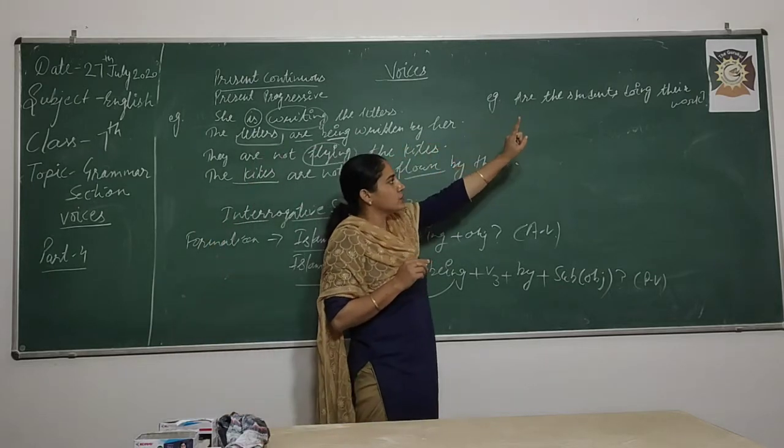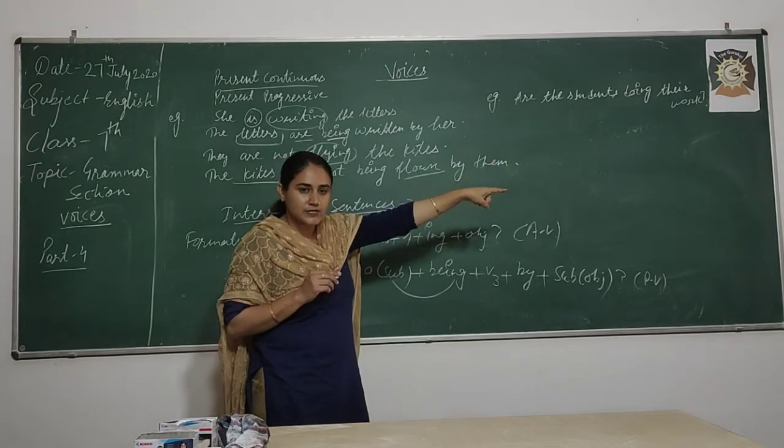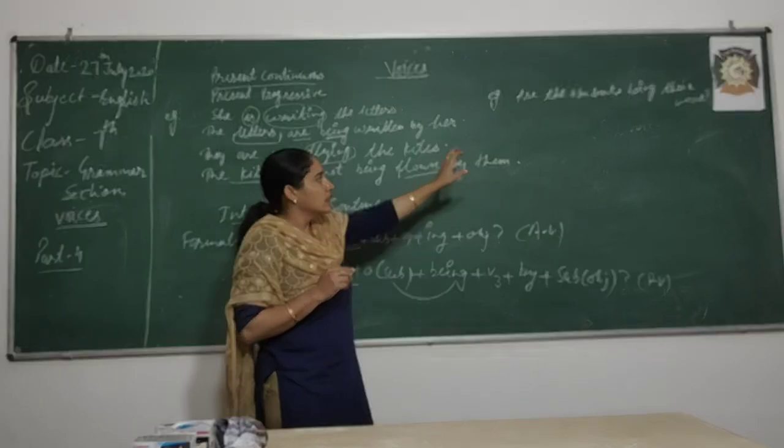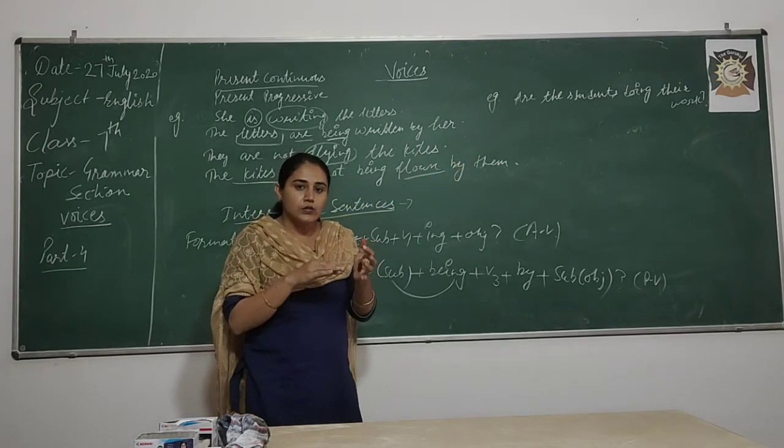So, we have to go to the end, means we have to focus on the object of this particular sentence, that is singular or plural. So, their work is singular or plural?